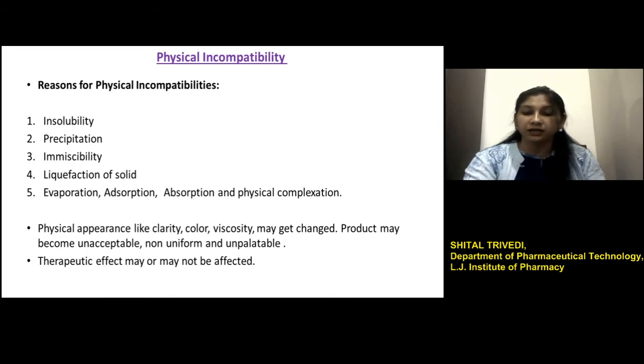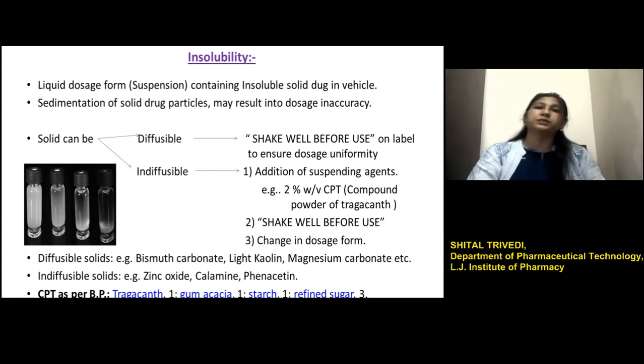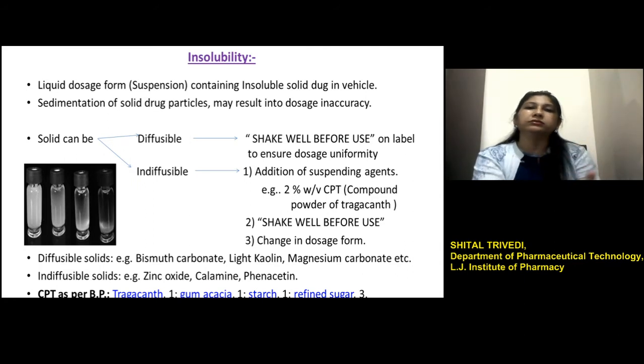So let's see how insolubility is responsible for physical incompatibility. Insolubility is related with a particular kind of dosage form. These are the liquid dosage forms which involve a solid that is insoluble in the liquid system selected in the dosage form, and this kind of dosage form is called a suspension.